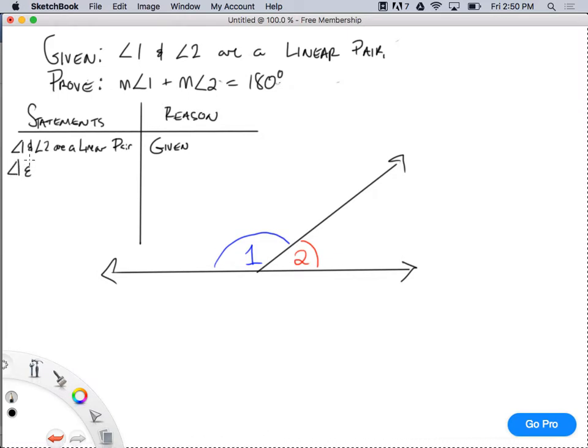So angle 1 and angle 2 are supplementary. And the reason is the linear pair theorem. You guys understand that?